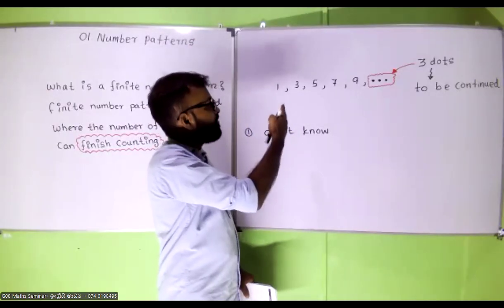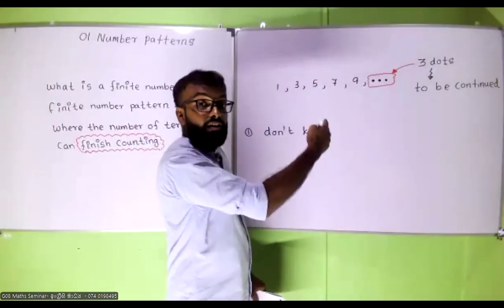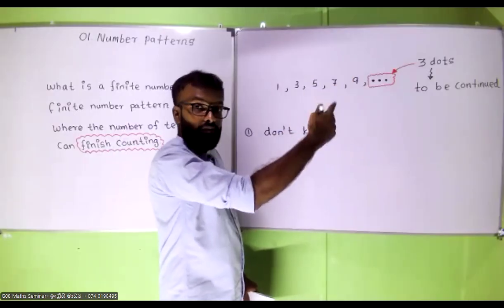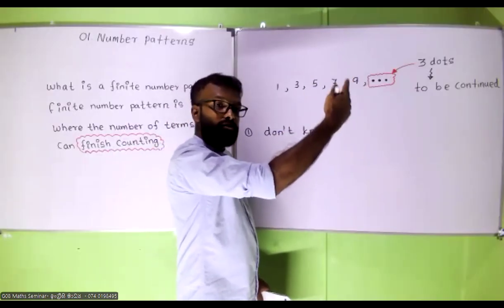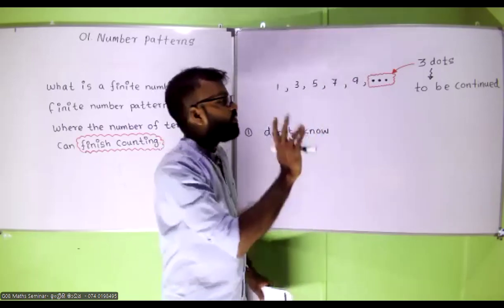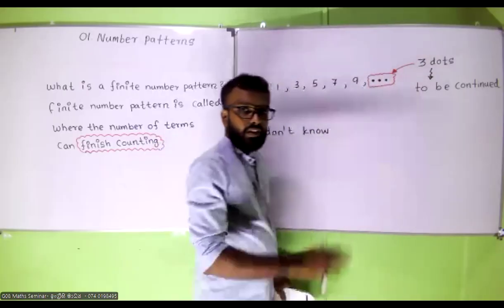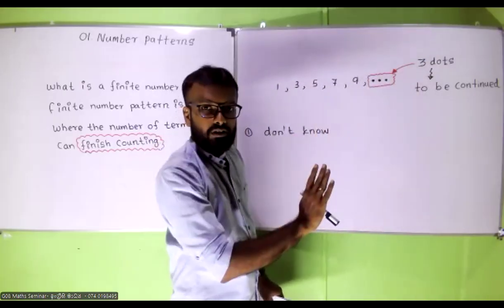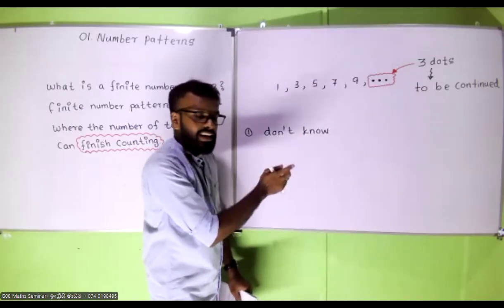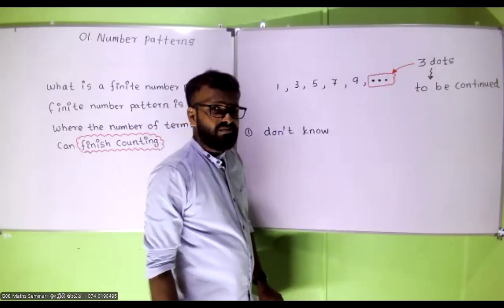1, 3, 5, 7, 9, then 11, 13, 15, 17, 19, 21, 23, 25, 27, and so on, up to infinity. It is continued. That is the meaning of these 3 dots. It will be continued. That's why I said for the first one, how many terms are there?